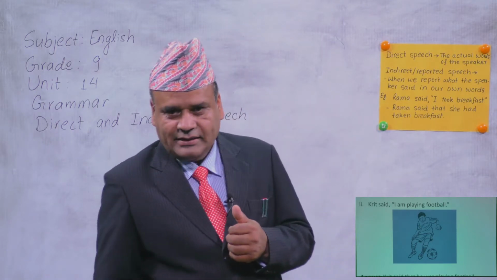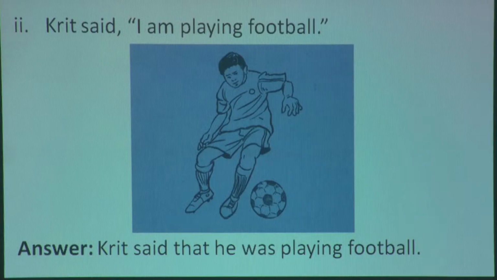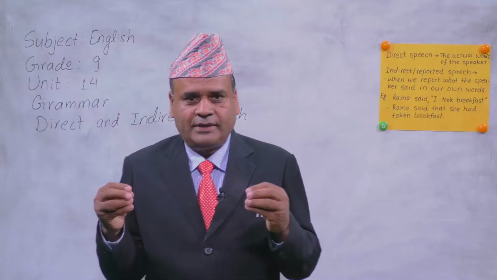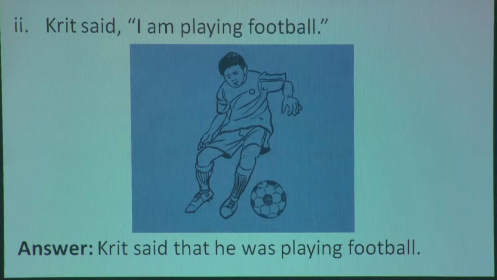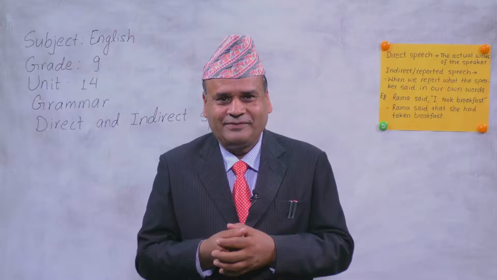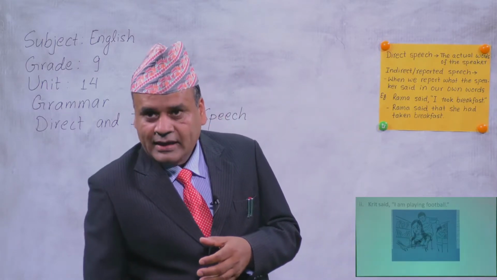Okay, for example, this is the answer here now, right? Krit said that. What is the connector there? Okay, that is the connector. In formal writing, we use that for assertive sentence or for statement to join, especially when changing into indirect speech. Okay, and the present continuous tense has gone to past continuous. So Krit said that he was playing football. All right. So dear students, I think you understood.